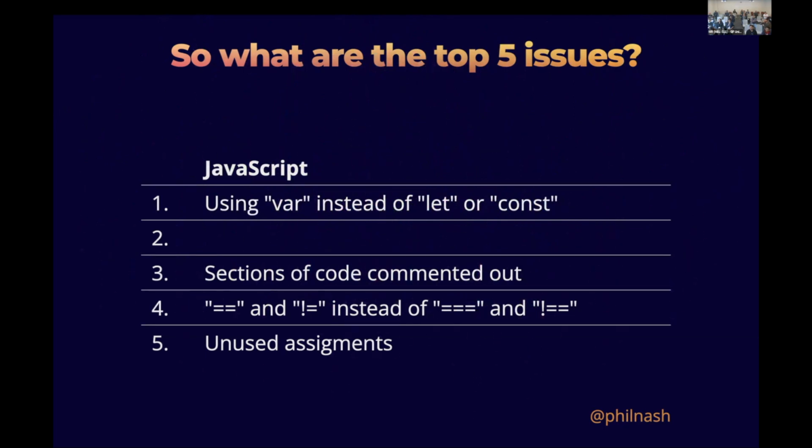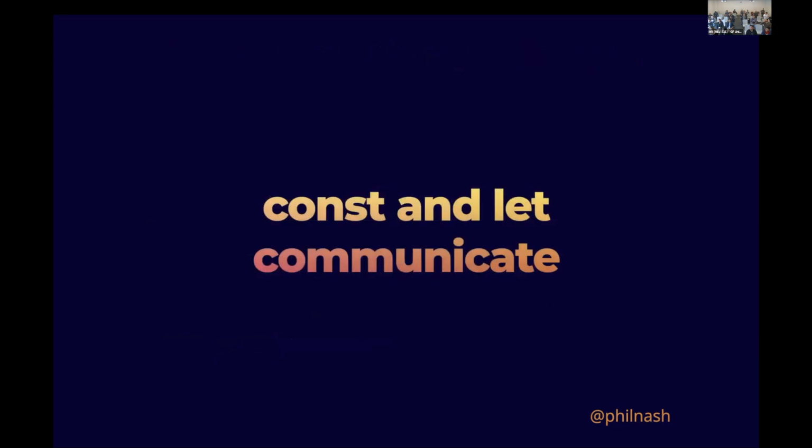Now, const and let did enter the language back in ES6, which was 2015. So it's only 8 years they've been knocking around. We could, of course, be talking about some legacy projects here, projects that are maybe not changing a lot, causing this kind of thing. But I still think it's interesting to consider. Of course, var versus let and const is not necessarily going to cause your application enormous amounts of problems. It comes back again, I think, to communication, because const and let communicate more intent around the use of a variable than var itself does.